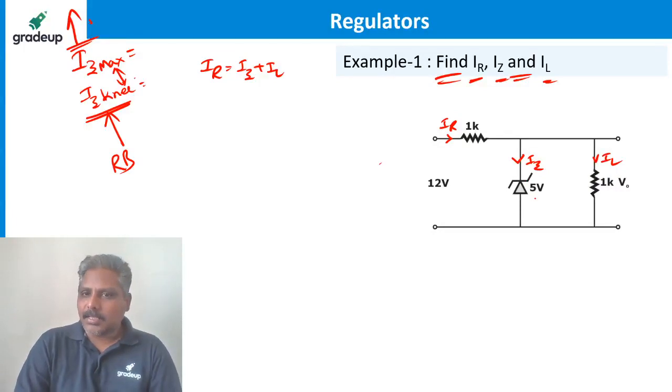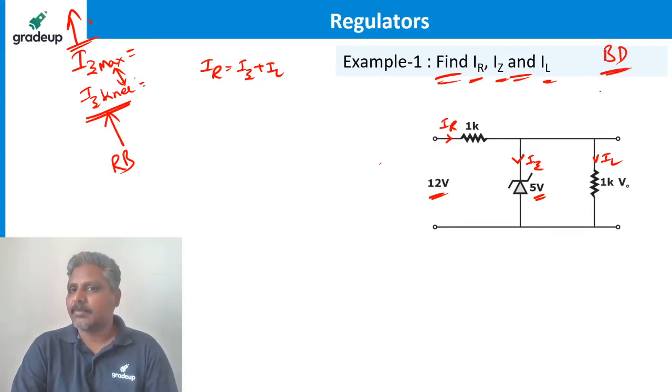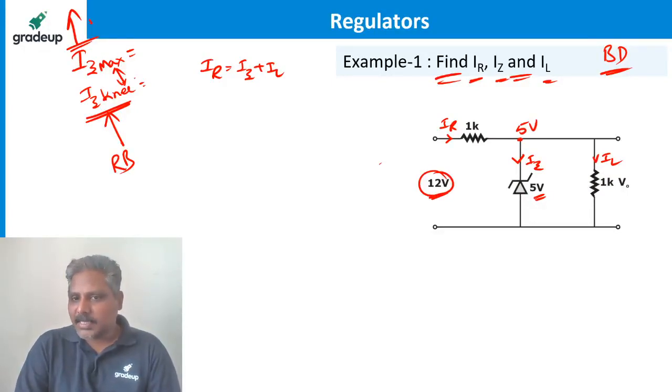So Zener breakdown is 5 volts and what we applied is 12 volts. So Zener is definitely under breakdown. Do you agree? Zener is under breakdown. Then how much is the voltage across this? It is 5 volts. So you apply 12 volts, Zener is under breakdown.